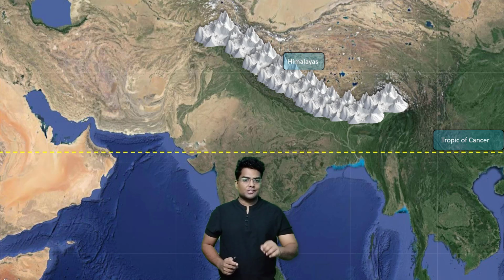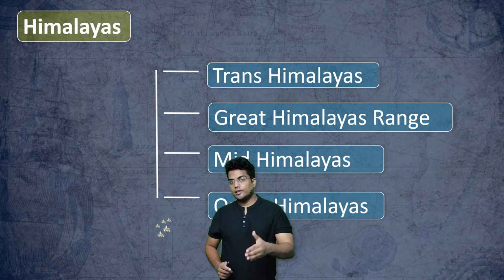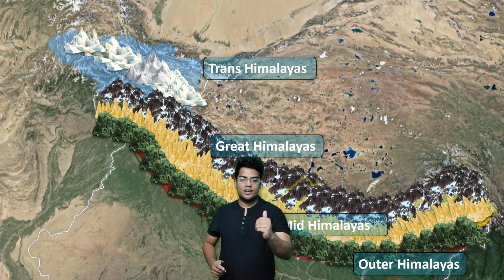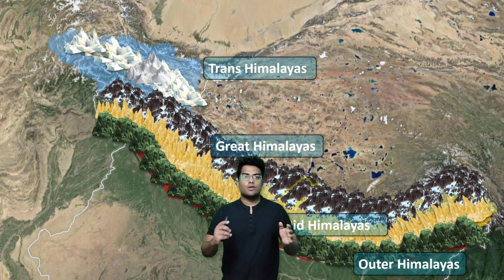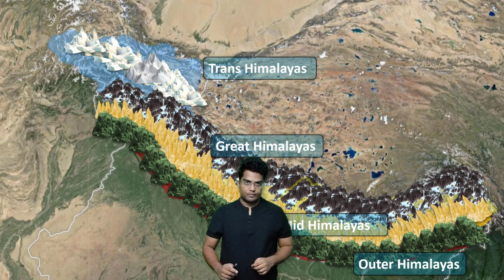So, Himalayas. As you can see, you see it as a monolith, a single structure. But the Himalayas is composed of many different ranges. So this is how the Himalayas look. You have the Trans-Himalayas, Great Himalayas, Mid Himalayas and the Outer Himalayas. Let me show you. There is another range called the Northeastern Himalayas, which we will discuss later. For the time being, let's say there are 4 ranges in the Himalayas: Trans, Great, Mid and the Outer.